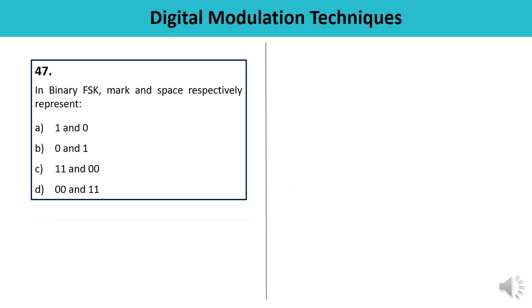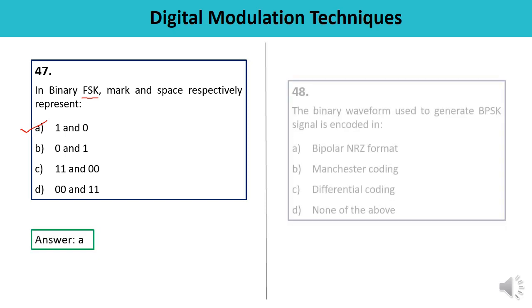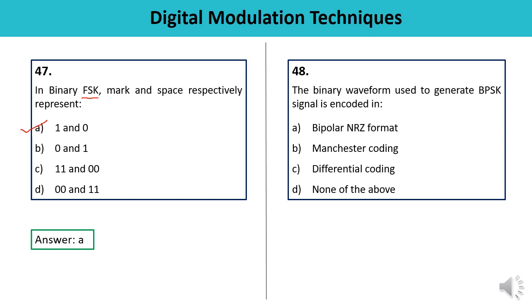Question number 47. In binary FSK, binary frequency shift keying, mark and space are the two options. Mark and space respectively represent, see, here we are talking about binary FSK, so it is represented by 1 and 0. So answer is A. Let us check. This is correct.